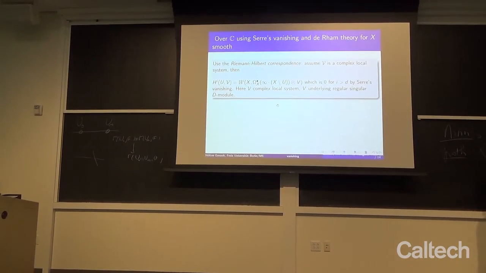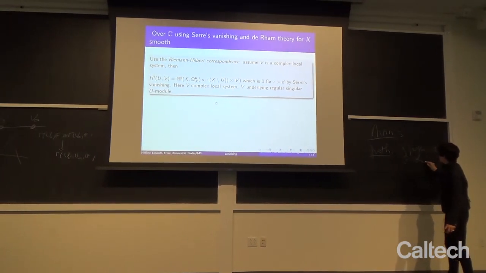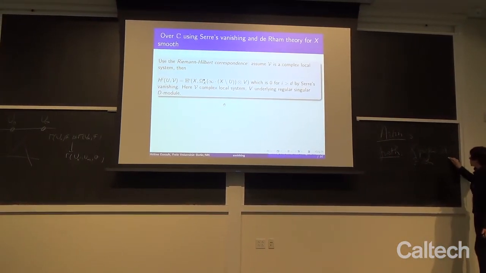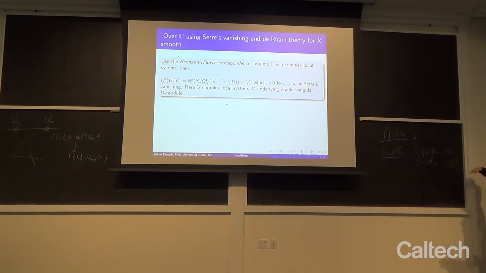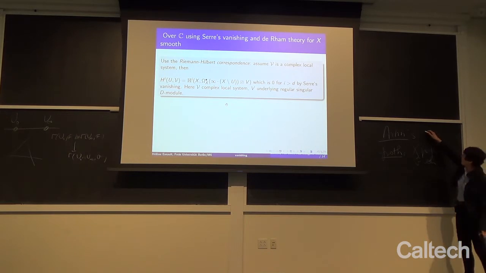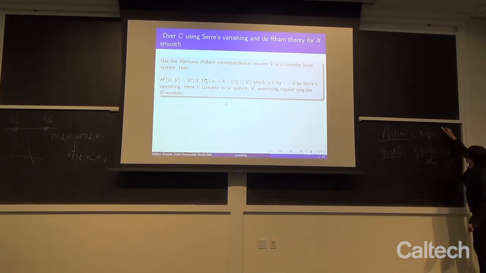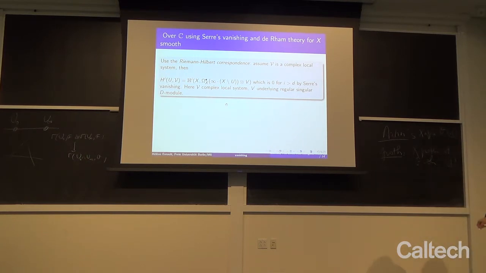We had X proper of dimension D and F coherent, and then the cohomological dimension was D. That means we had vanishing of cohomology beyond D. And Artin's vanishing here, according to what happens over the field of complex numbers, if X now is affine, is sort of the opposite situation, but we consider topological sheaves, then again the cohomological dimension is D.